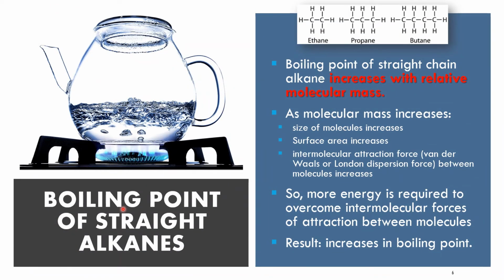So now we are going to discuss the boiling point of straight chain alkanes. Straight chain maksudnya alkane yang tiada cabang lah, tiada branching. Okay, so ini example untuk straight chain alkanes. Okay, alkanes yang mempunyai parent chain garis lurus sahaja. Okay, parent chain rantai lurus. So basically, boiling point of straight chain alkane increases with relative molecular mass. So as molecular mass increases, the size of the molecule increases, the surface area will increase, and of course the intermolecular forces of attraction will increase.